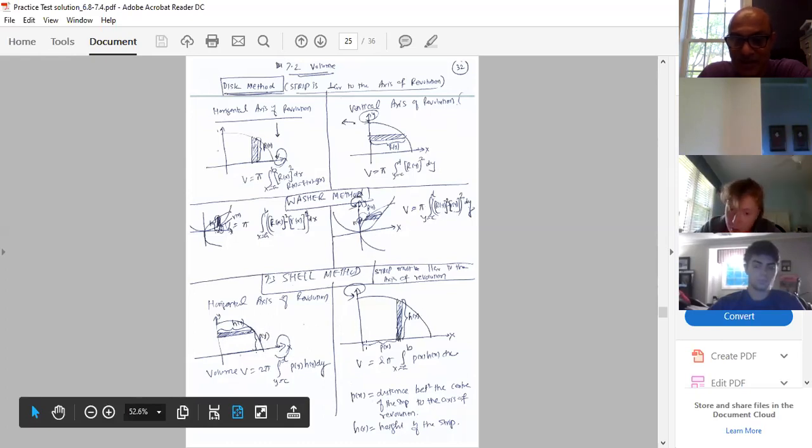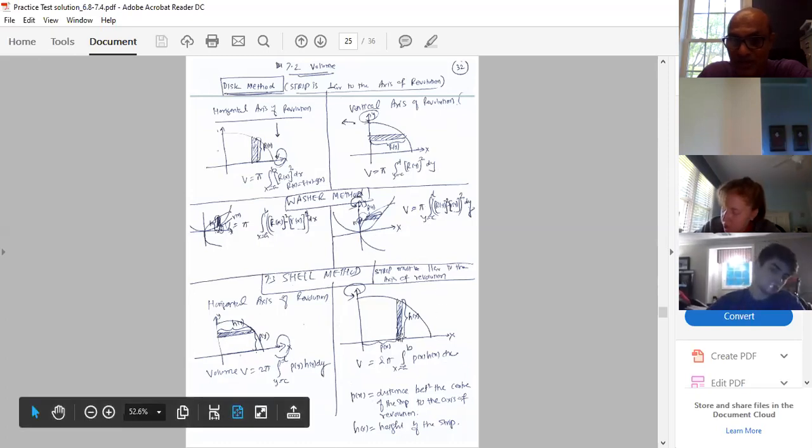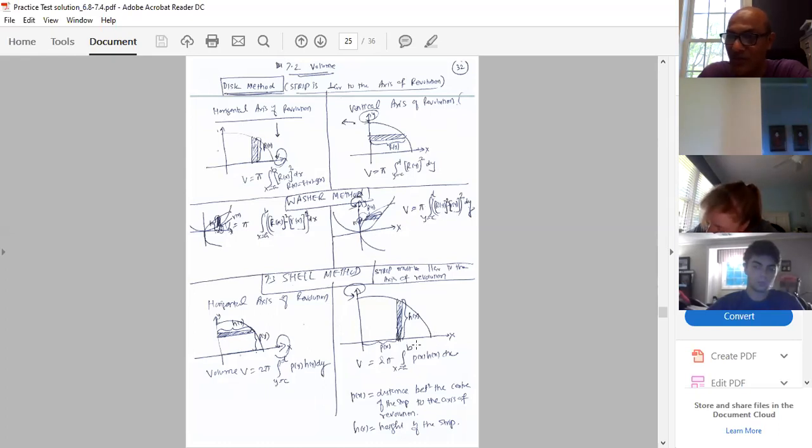My p(x) will be the distance from the center of the strip to the axis of revolution. If your axis of revolution is, suppose, x equal to 4 here, that means I'm going to find the distance from the center of the strip to the axis of revolution, meaning this side. So be careful, guys, be careful. I'm going to take different varieties of examples over here too, but please pay your full attention.